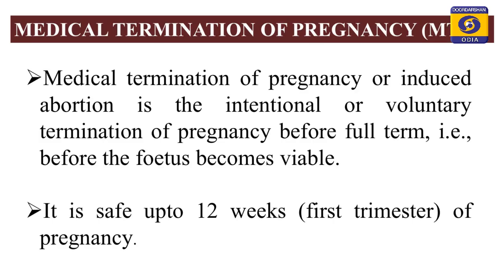Coming to the last part of our contraceptive methods, we will deal with medical termination of pregnancy or MTP, that is induced abortion or the intentional voluntary termination of pregnancy before full term, and it is almost safe up to the 12 weeks of the first trimester of pregnancy.